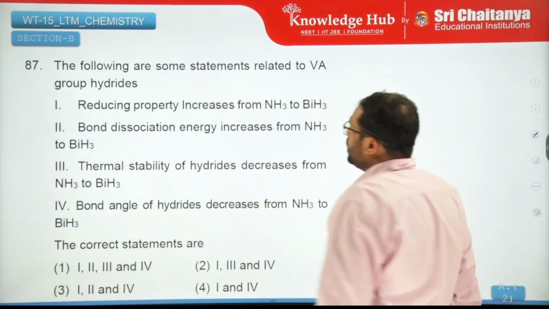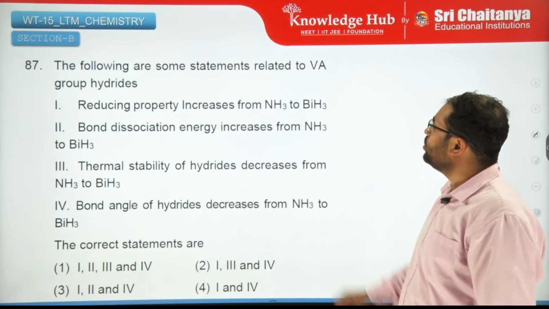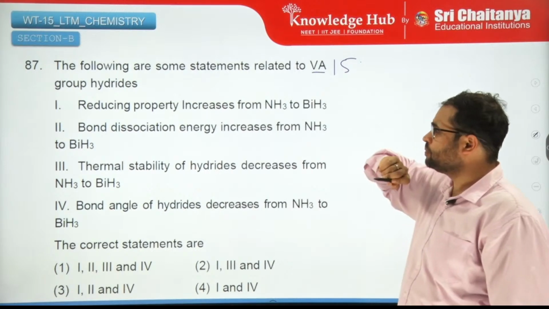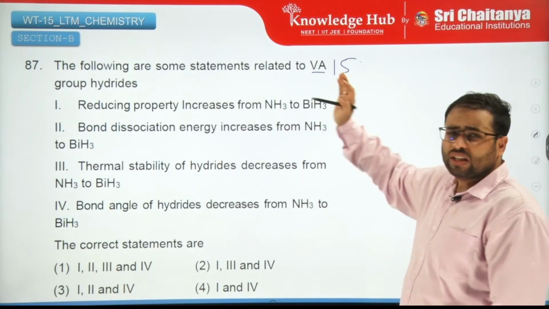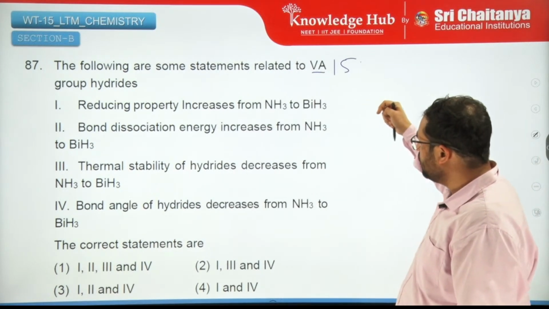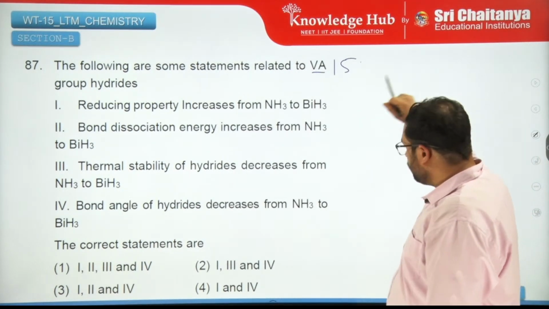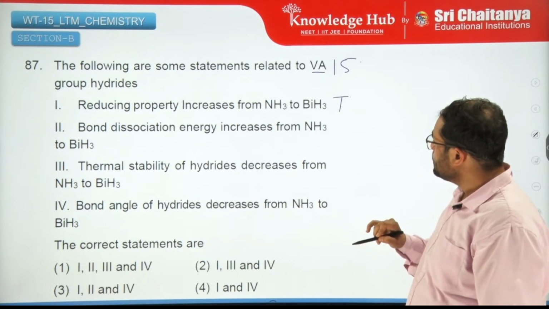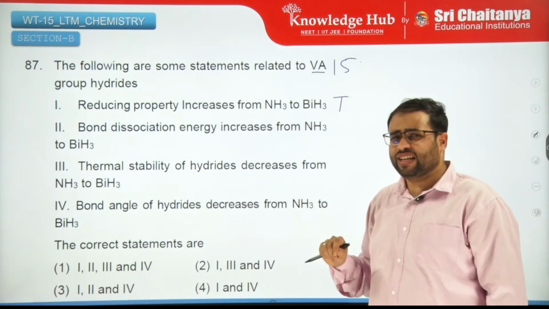Moving on. The following are some statements related to, this is the 15th group, hydrides. This we have already done. Reducing property increases, right? So the first statement is true. The bond dissociation energy increases.